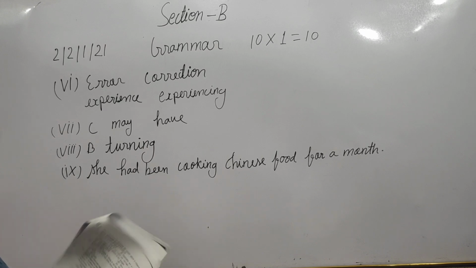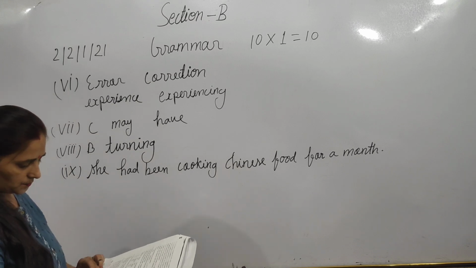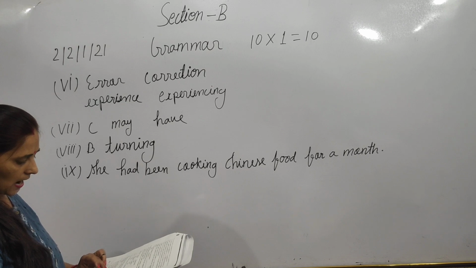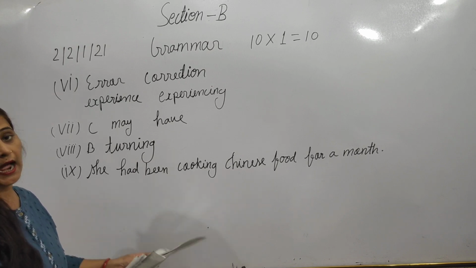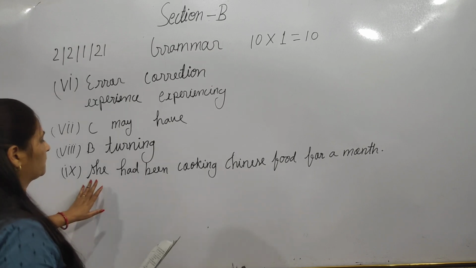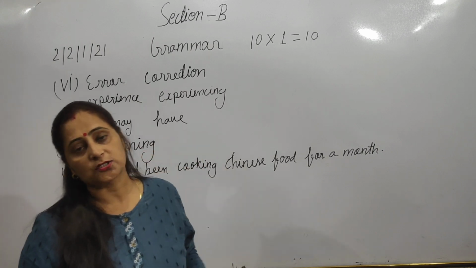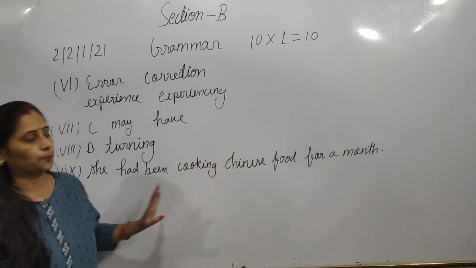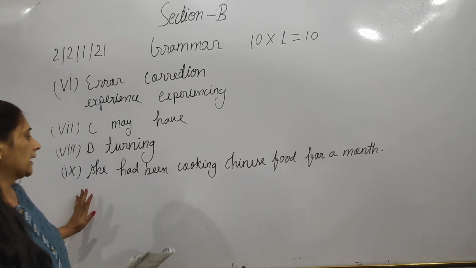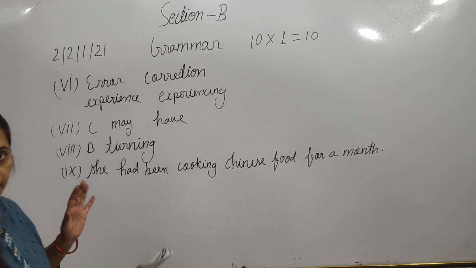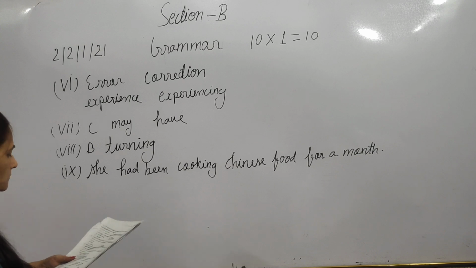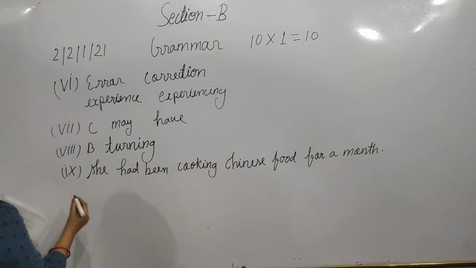As I said, in this question it has been explained that it is had been cooking. Here have been cooking will change into had been cooking. Means present perfect continuous is changed into past perfect continuous. As I had explained in my video on reported speech, direct indirect speech, I had explained it very well. If you have any doubt or confusion, go and watch that video. Okay. Now, the next question, the 10th.